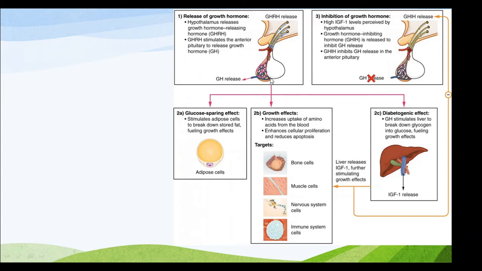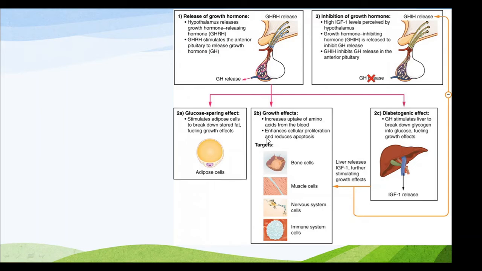Right, so the GHRH releases the growth hormone and it produces three major effects. First is what is called a glucose sparing effect. That is, it stimulates the adipose cells to break down stored fat so that the energy needs are met and it spares the glucose that is present in the system.